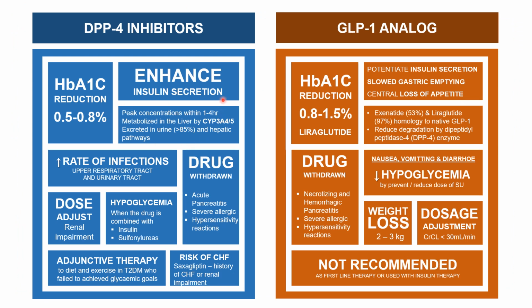Sitagliptin and saxagliptin are the DPP4 inhibitors that can achieve peak concentration, with over 85% bioavailability, within 1 to 4 hours, and can last approximately 12 hours. It is primarily excreted via urine and metabolized primarily by cytochrome 3A4 isoform. The metabolite of sitagliptin is inactive, in contrast to saxagliptin, which forms active metabolites.